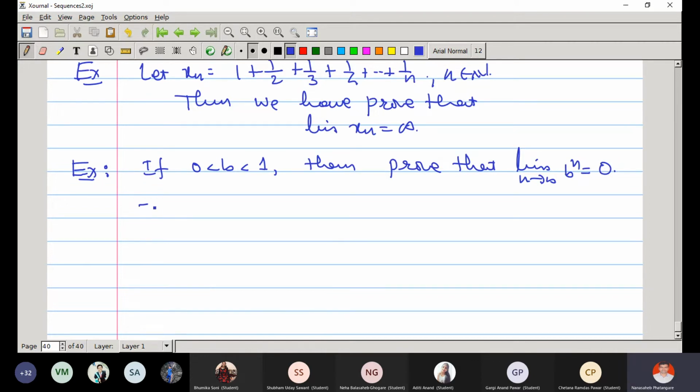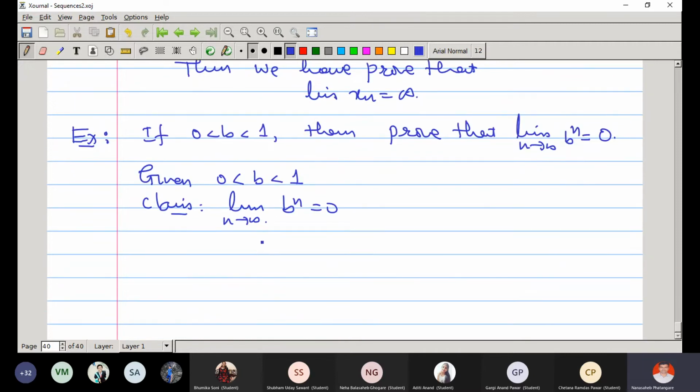So what is our claim? What is given? b is between 0 and 1. What is the claim? The limit of b raised to n is 0 as n tends to infinity. This is our claim. If you want to prove the limit of something, here what is xn? xn is b raised to n.